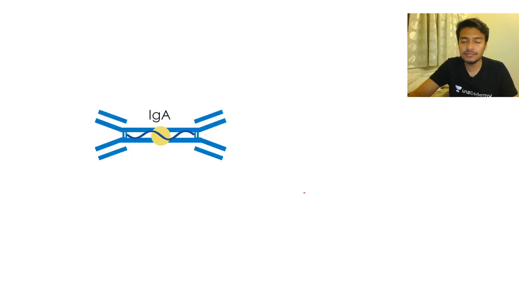Next, we talk about IgA antibody. Again, they can ask this question: if you treat IgA with a reducing condition, such as dithiothreitol, or let's say what was the other compound? Beta-mercaptoethanol. So what would happen? Again, your heavy chains and light chains would be separated. Heavy chain corresponds to one band, light chain corresponds to one band, and your J chain corresponds to another band. So you would get 3 bands.